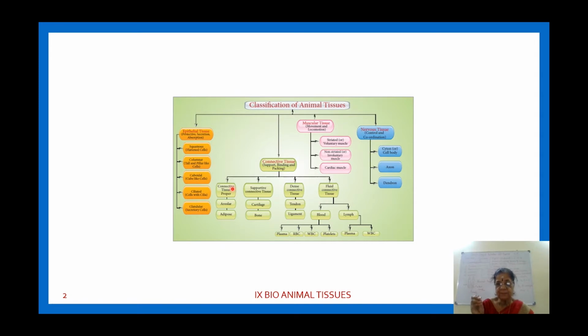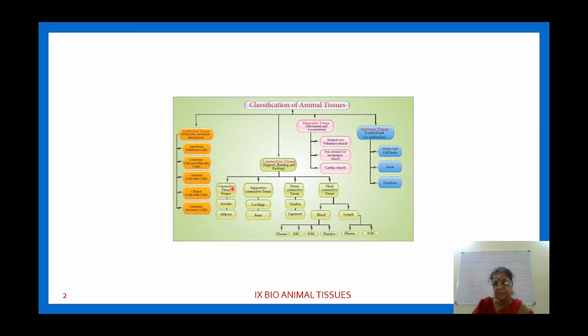Definitely it is formed of connective tissue proper. They are areolar and adipose tissue. Areolar tissue is further formed of white and yellow fibrous connective tissue. Whereas adipose tissue occupies the subcutaneous portion below the skin.